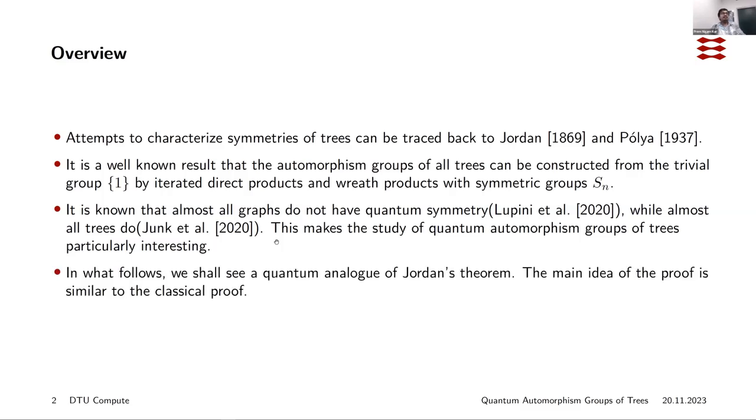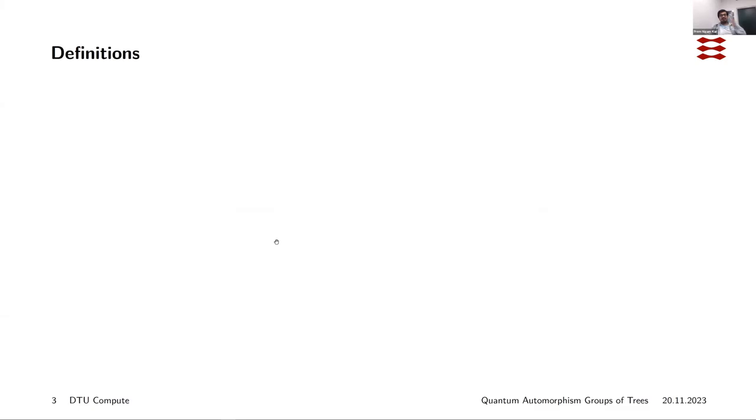In what follows, we will see a quantum analog of Schroeder's theorem, and the main idea of the proof is similar to the classical proof. I will not be presenting the classical proof because the idea is way too similar to the proof we're presenting. I'm sure that once you see the proof of the one that we are doing, you will also be able to figure out roughly how to do the classical proof. Right, so first we'll start with some definitions and some background, and then we will proceed to our results.